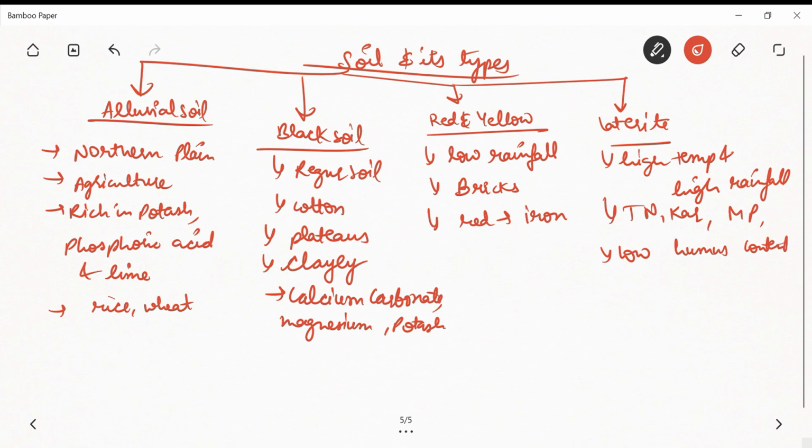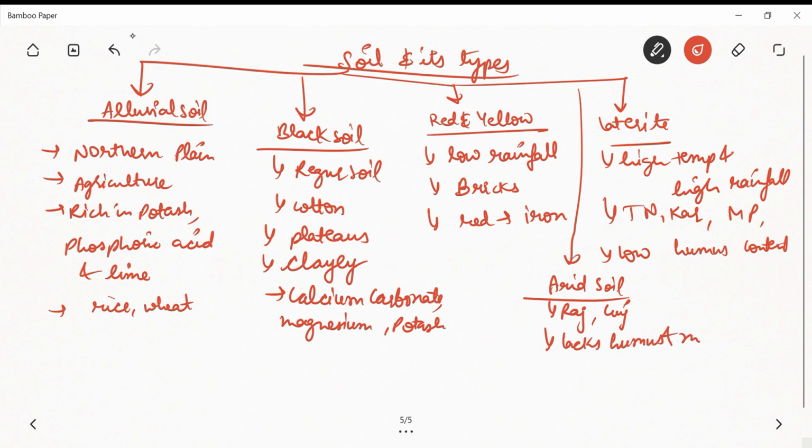Okay. Then we are having next, that is arid soil. So it is basically found in Rajasthan and some parts of Gujarat, right? And it lacks humus and moisture as well, right?